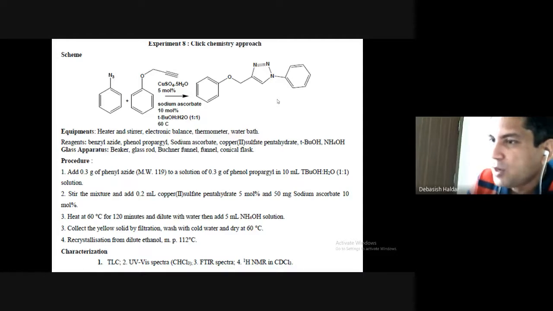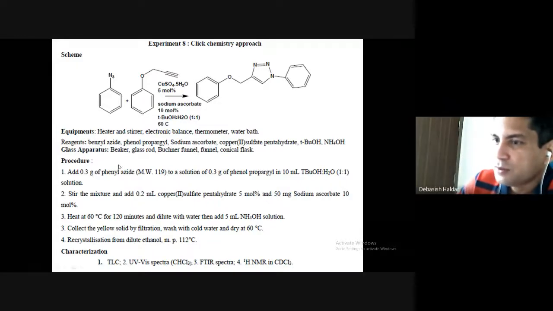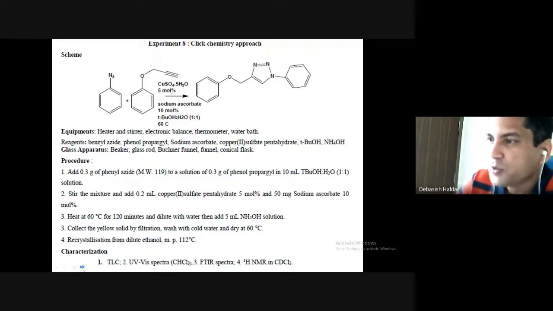Once we get that solid compound, we'll go for the spectroscopic analysis. Now I will request Dr. Sumon Desarkar to show you the reaction mechanism and how this click chemistry occurs. Yes, Sumon. Yeah, thank you, Devasida.